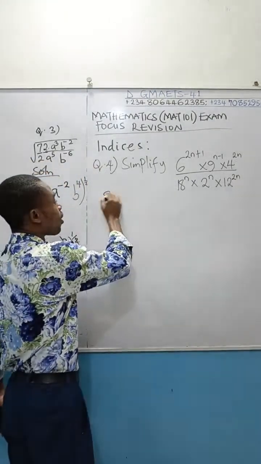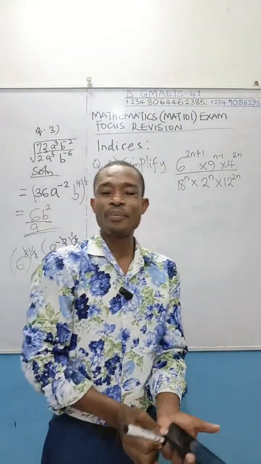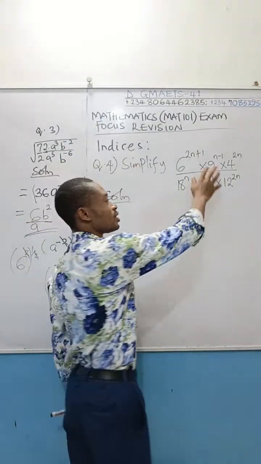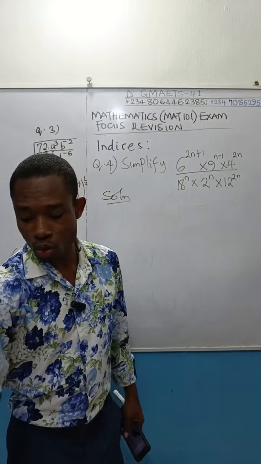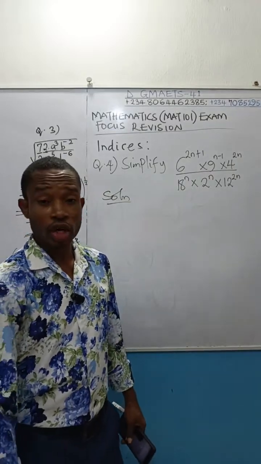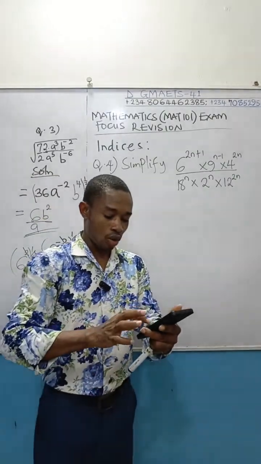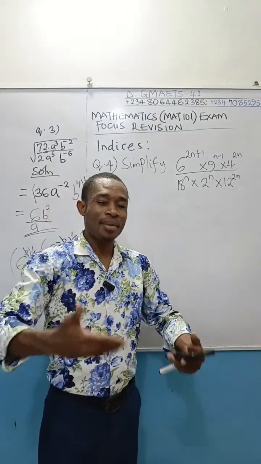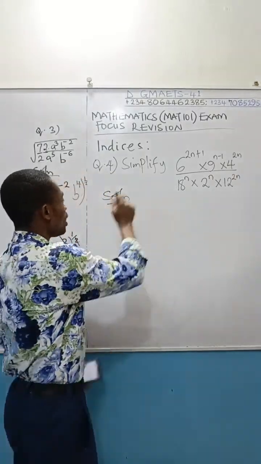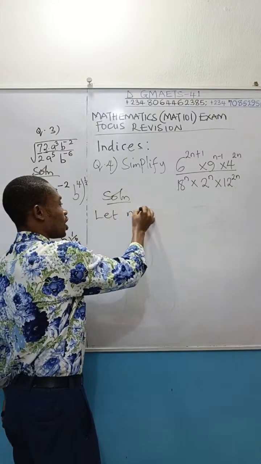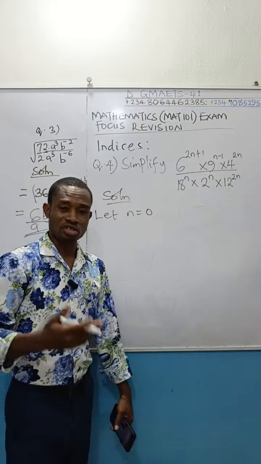Now you see this type of indicial expression in the exam. What are you expected to do? Simple. Anywhere you see n here, fix any value you want. If you want to use 0, it's your choice. If you want to use 1, it's your choice. If you want to use 2, it's your choice. But we are talking exam hall, so you don't need to go and be using any kind of value. Here, let n be equal to 0. It's faster to make use of n equal to 0. This is just like a shortcut, a trick to solving this problem.